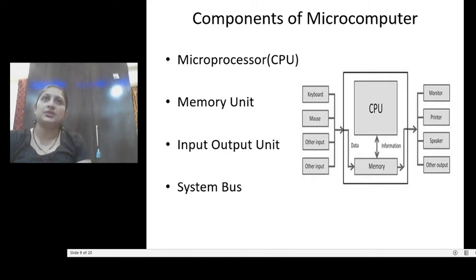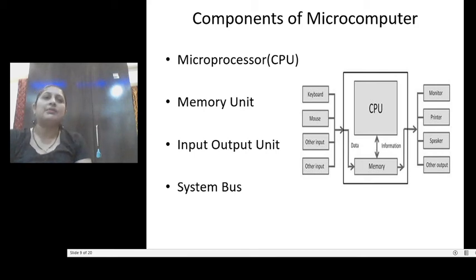What is the data bus function? To transfer the data from source to destination. What is the function of the address bus? To indicate the address of the memory where we are storing the data, that data we require to access, or we require to write the data or read the data from that memory location or memory address. And the last system bus is the control bus, which generates the different control signals.